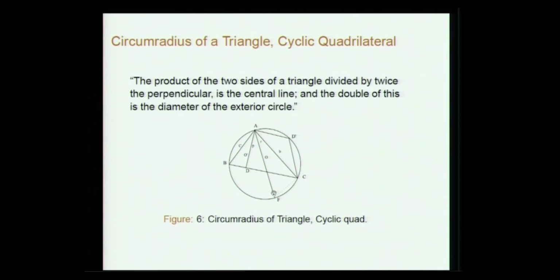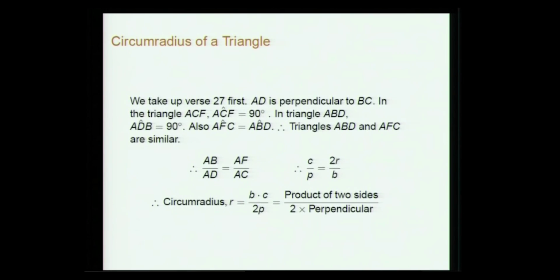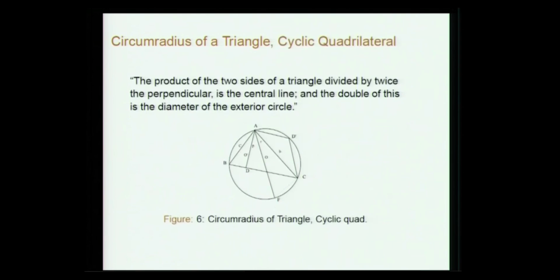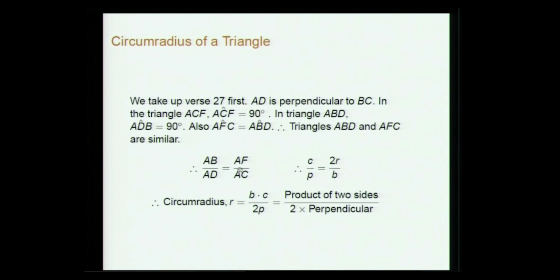So ACF will be essentially 90 degrees. Of course, he does not give this; I am giving this. So essentially triangles ABD and ACF will be similar, because this angle will be equal to this angle, and this angle will be equal to this angle. Then from this you get AB by AD equal to AF by AC.